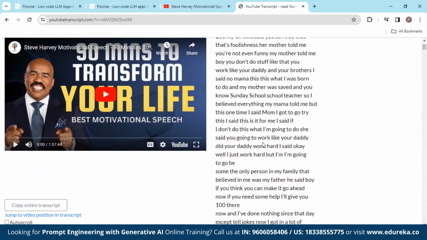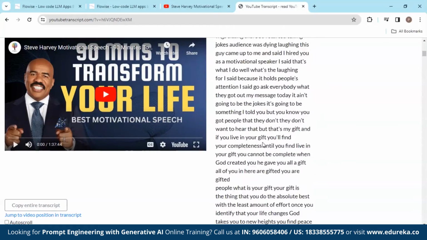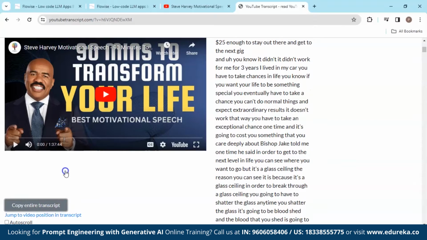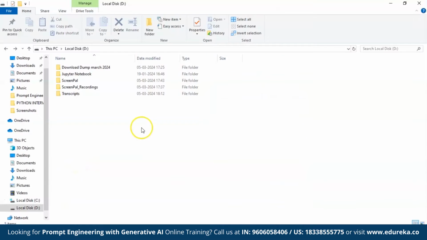And over here, you have access to the complete transcript. So what we're going to do is just copy the transcript from here, and then we need to save it to our system.